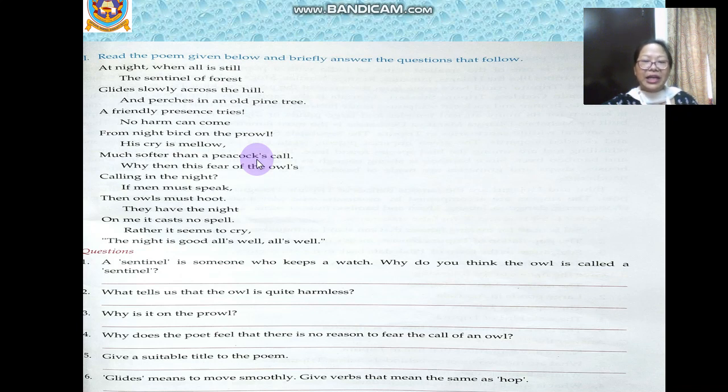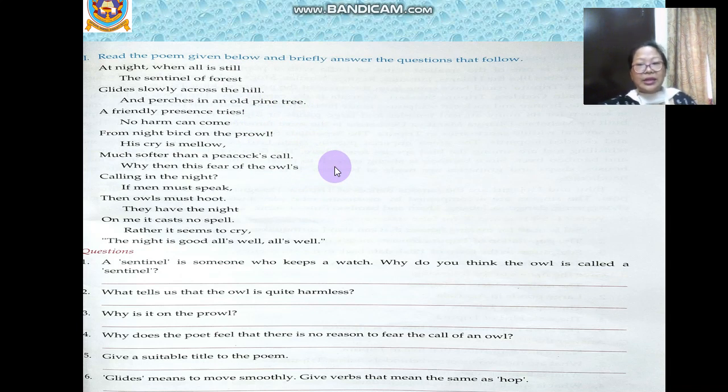They have a very friendly, soothing voice. They have a soft, mellow voice, softer than a peacock's call. There is nothing to fear from the owls, and the owls must hoot. That means the sound which owls make is a hoot. So the poet says that the hoot of an owl is softer than a peacock's call.